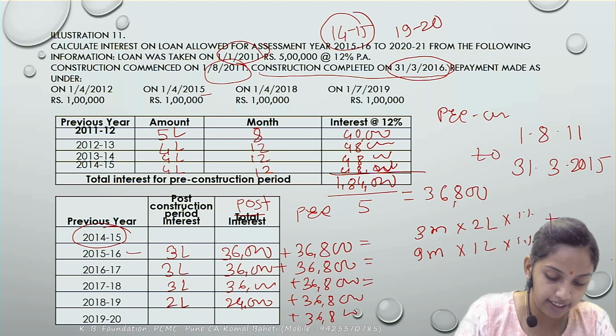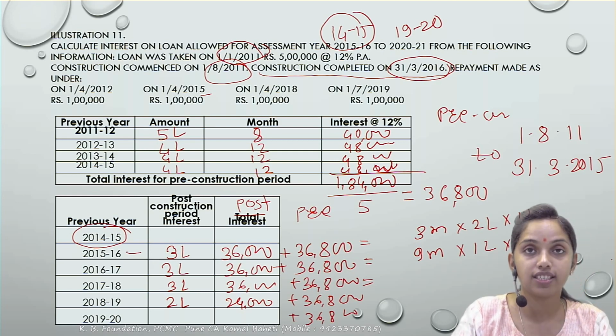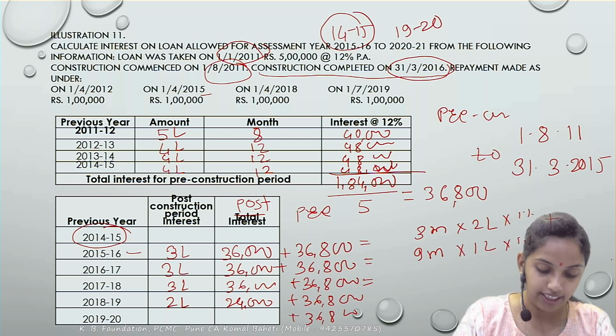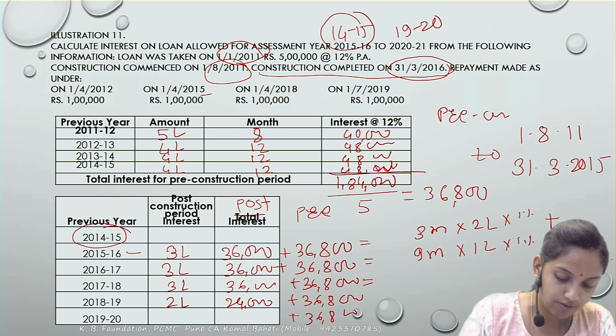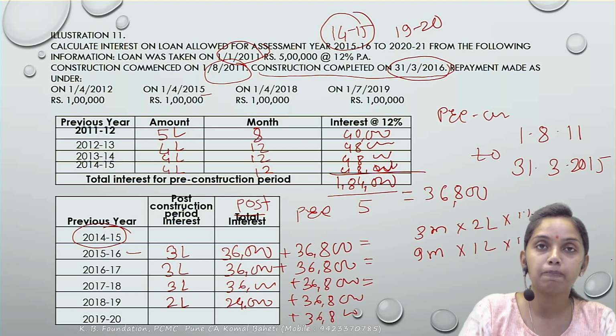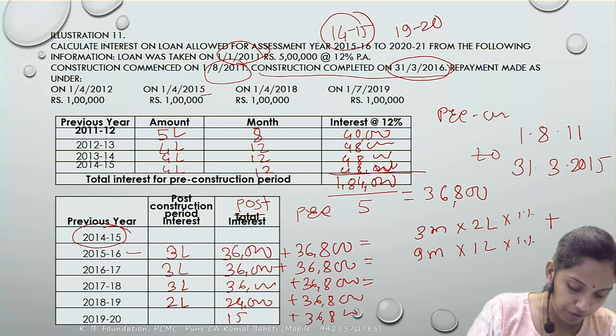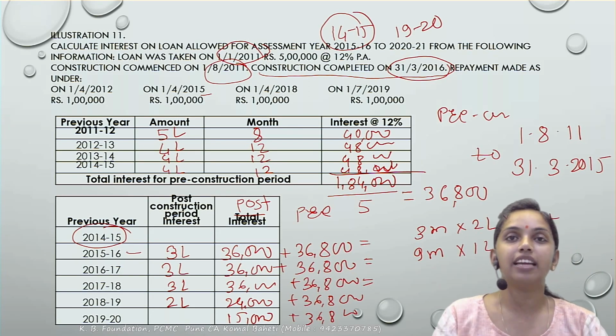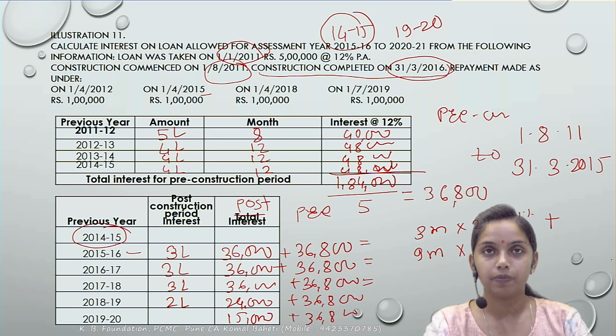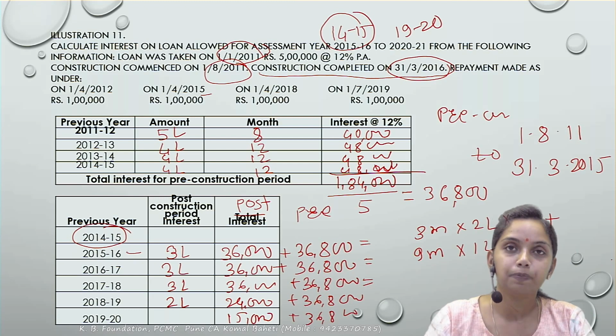So total interest for 19-20 post-construction interest कितना होगा? 2 lakh का 1%. So it comes to, correct, 2,000. That is for the 3 months, so it comes to 6,000. And this is 9,000. So 6 plus 9, it comes to 15,000. So 15,000 plus 36,800. That much amount would be allowed as a deduction. Hopefully clear with it.